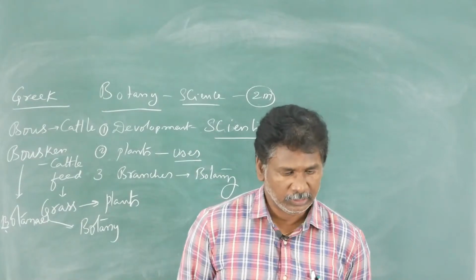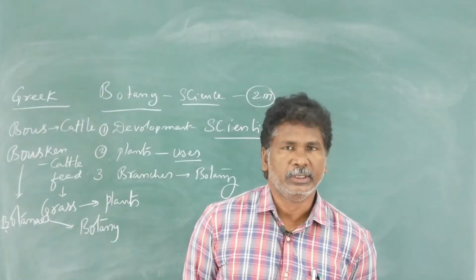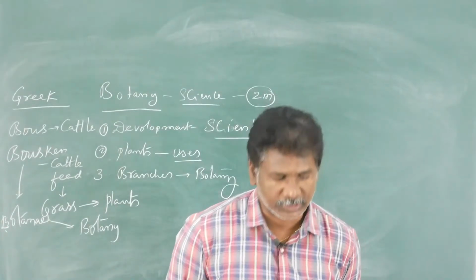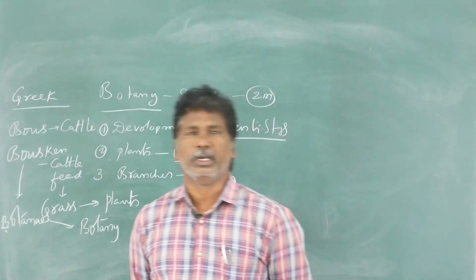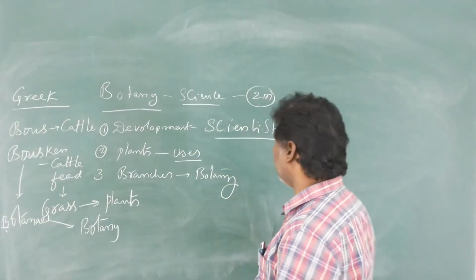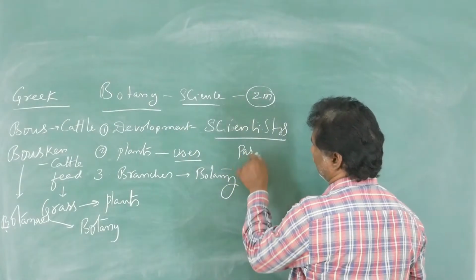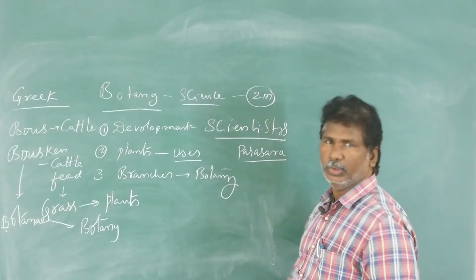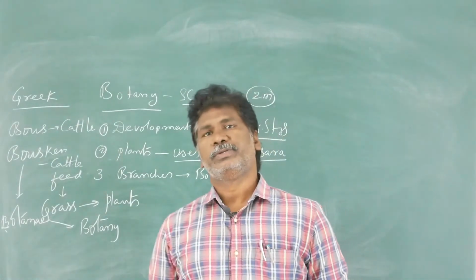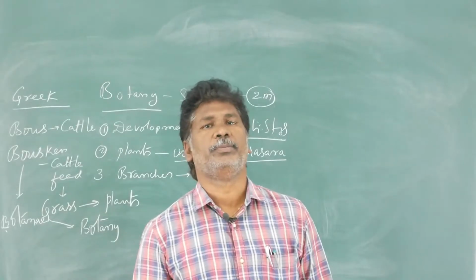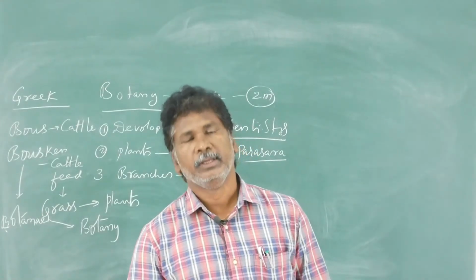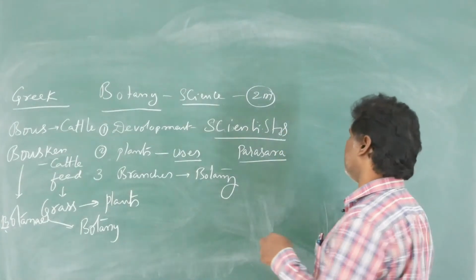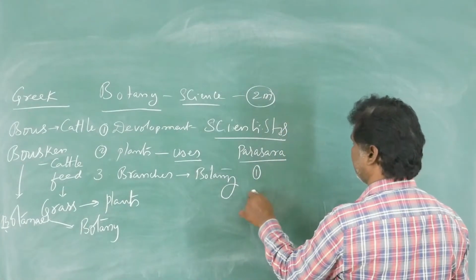In 2500 BC, the Chinese discovered cultivated plants for the first time. Afterwards, in our country, in 1300 BC, there was a scientist named Parashara, in Telugu Parasharudu. He is considered the father of botany in India. He wrote two important books.